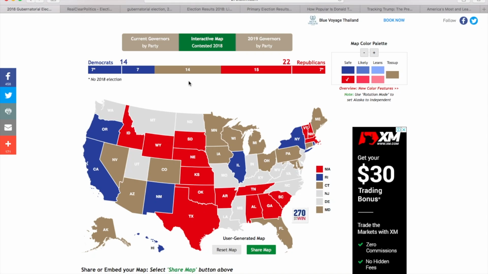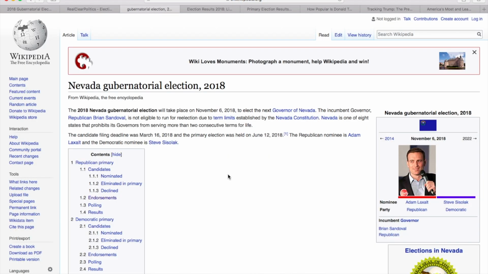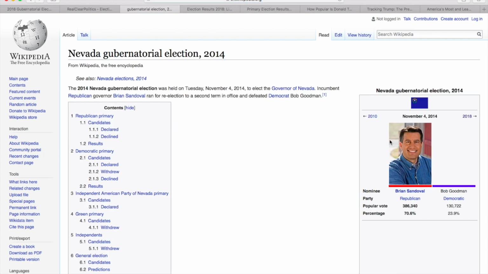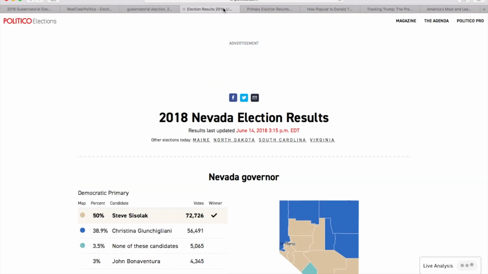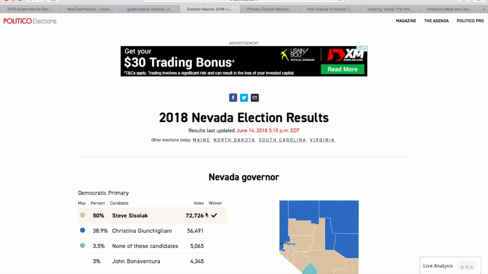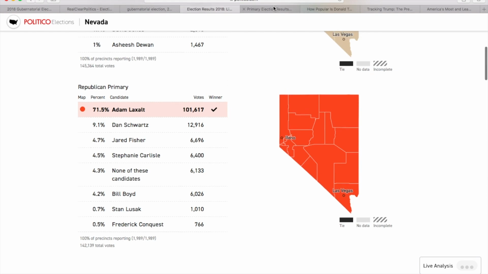Hi everyone, so today we have an analysis video of the Nevada governor race between the Democrat Steve Sisolak and the Republican Adam Laxalt. So today we will be looking at the polling data that we've been getting out of the state of Nevada. We'll be looking at the Nevada gubernatorial election for 2018 as well as 2014. We'll also be looking at the Nevada primaries results for the Nevada governor race. We'll be looking at the primary turnout.